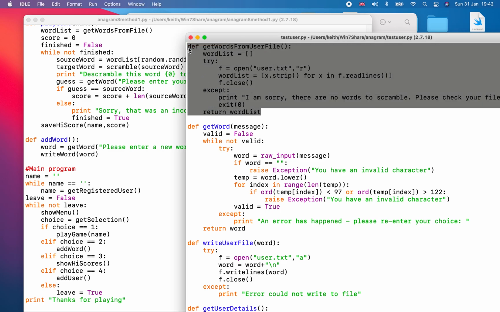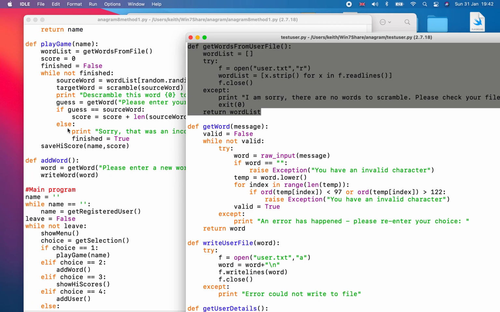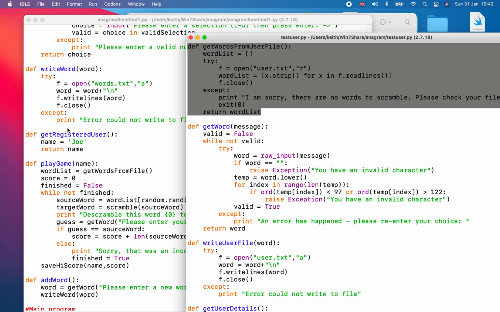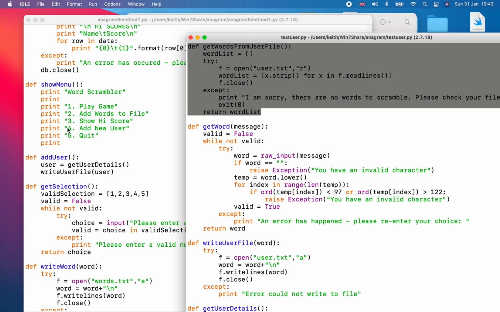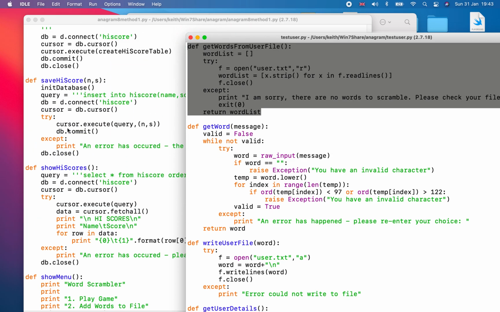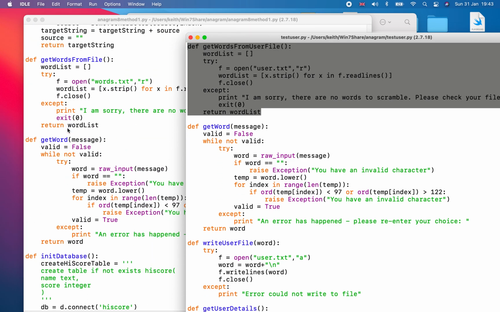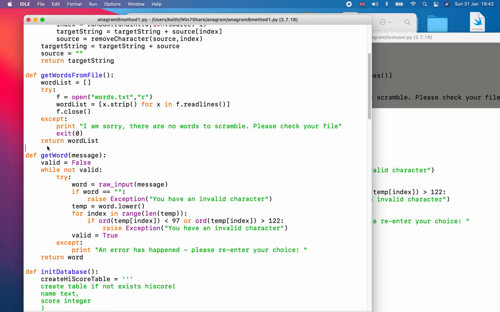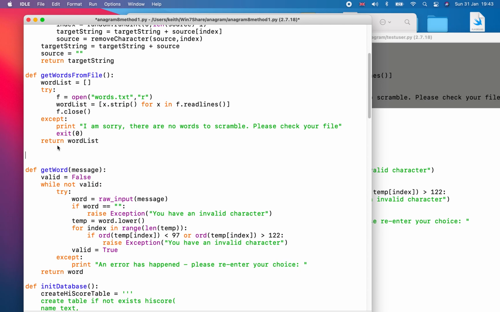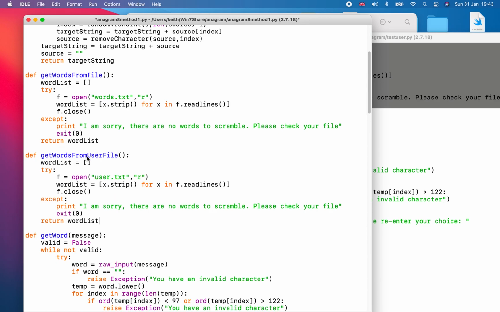So this one, let's cut that from there. Let's just copy it instead of cutting it. And I'm going to paste it back into here. Now I'm going to paste it roughly where the original one was, so that they're pretty close together. So this is get words from file, and I've got this new one here, which is get words from user file. And I know I can improve this at some point.